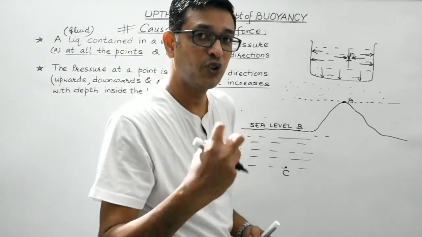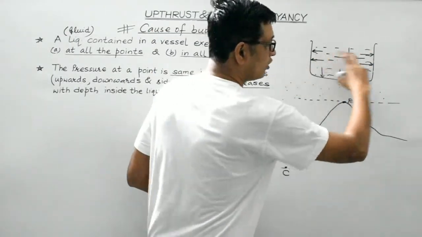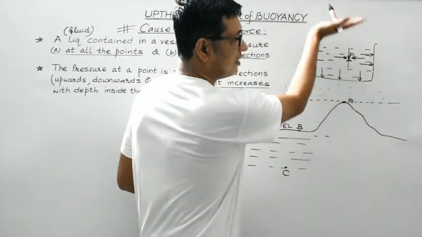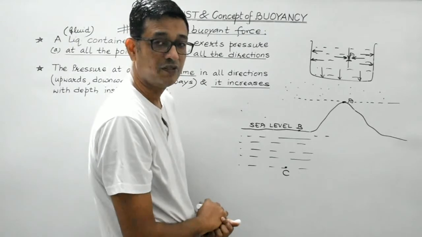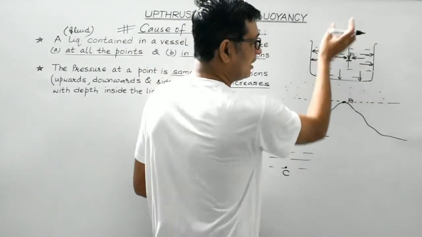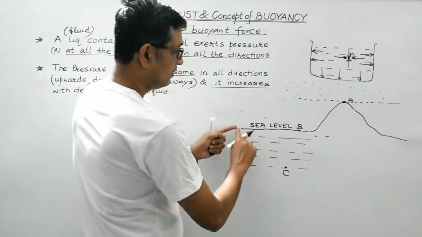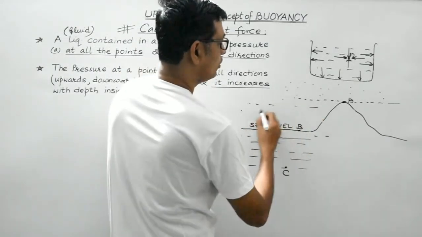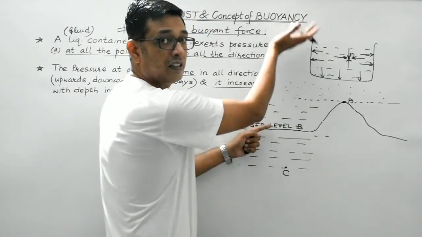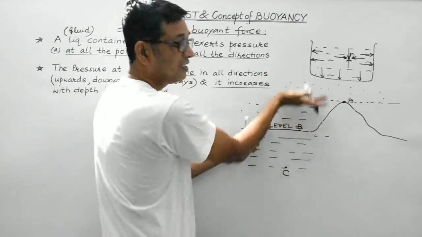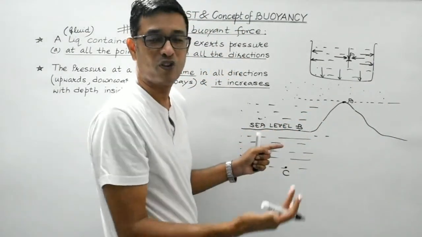Pressure is thrust per unit area. Thrust is force. Force here would be equivalent to the weight of the atmosphere above this imagined line. So it would be thrust, which is the weight of the atmosphere above this imagined line, divided by per unit area. That would be the pressure at point A. While the pressure at point B would be equal to the weight of the entire atmosphere above the sea level. So obviously here the weight of the atmosphere would be much more.